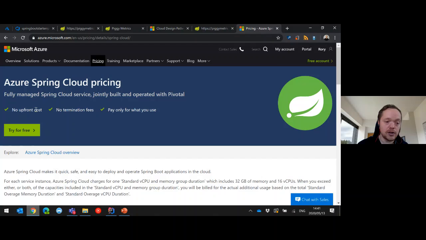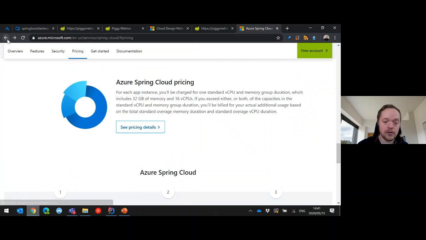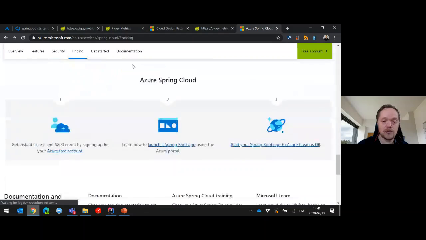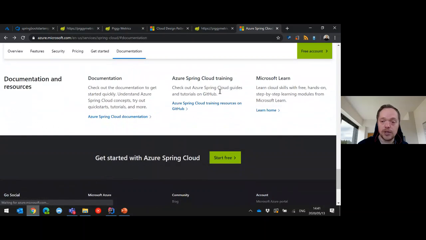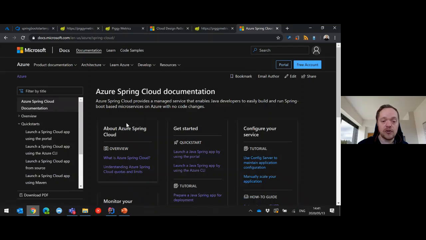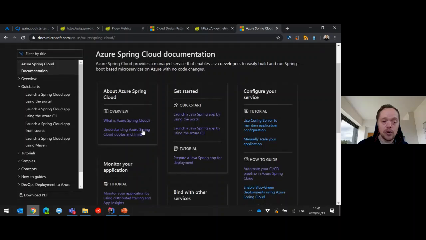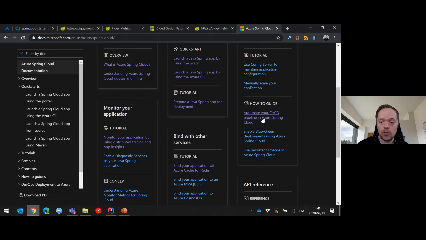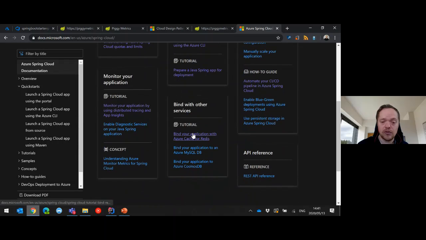We also have documentation, and a lot of tutorials around this. So Azure documentation, Microsoft Learn. We can go to the cloud documentation, MS Docs. Spring Cloud documentation: the overview, getting started, configure your services, how-to guides, automate with CI/CD, monitor your application, distributed tracing, diagnostic services, bind with other services, with Cosmos, with MySQL, with Redis Cache, Azure Monitor metrics, and then the actual API reference.